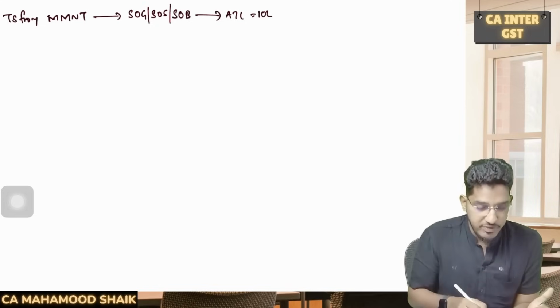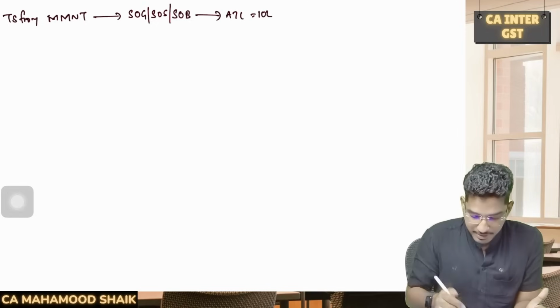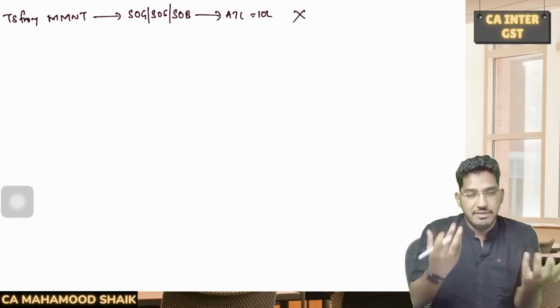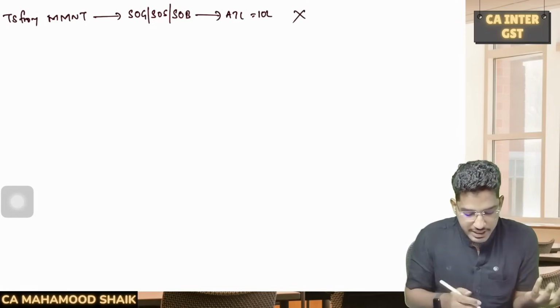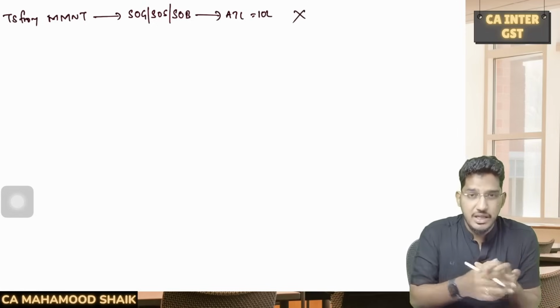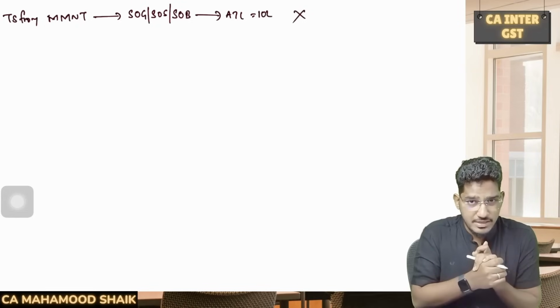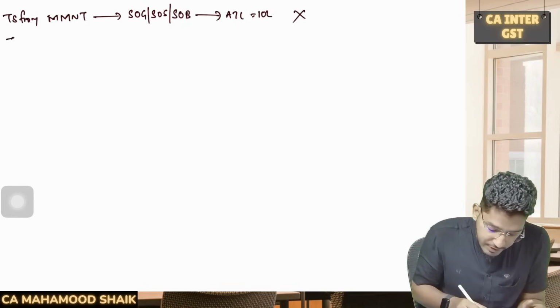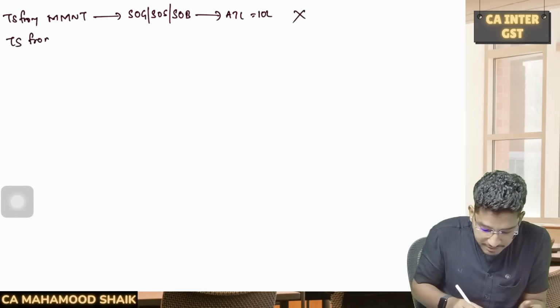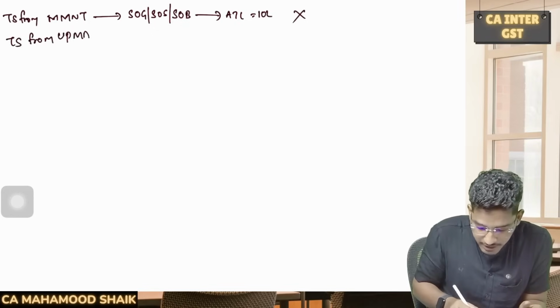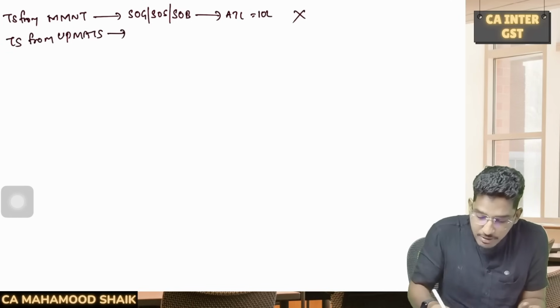So first thing, check whether he is making a taxable supply from MMNT. I have calculated aggregate turnover, then I started checking, is he making a taxable supply from MMNT? I got the answer as no. He is not making any taxable supply from MMNT. Then you need to check, is he making taxable supply from UP MATS?